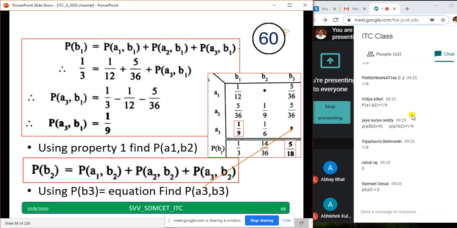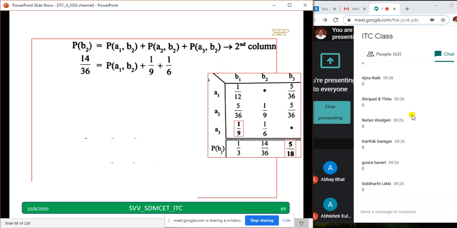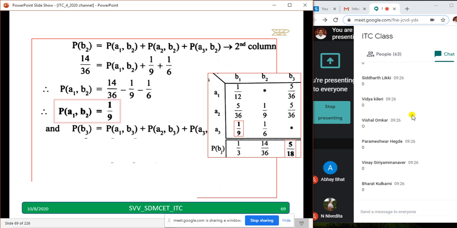Jayasuriya has told 0, Rahul is telling 0, Abhay is telling 0, Shruti is telling 0, Shivani, Jannavi, Pragati, Simran, Harsha, Prithviraj, Tejasvi, Amrita, all are getting 0 and the answer is correct. Parshvanatha, Preeti, Karthik, Siddharth, Vidya, all are telling the answer is 0, and the answer you told is correct.